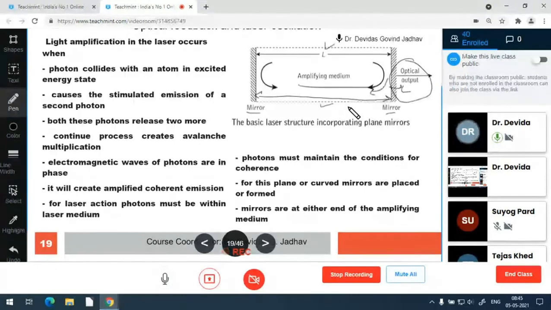So this is the light amplification in the laser that occurs when photons collide with the atom, then they cause stimulated emission. Secondary photons, both photons release two more photons; this is the avalanche multiplication, and these are in phase, which creates the amplified coherent emission. In laser action, the photons must always remain within the laser medium and maintain the condition of coherence. For that, plane or curved mirrors are placed or formed in the semiconductor material, at either end of the amplifying medium.